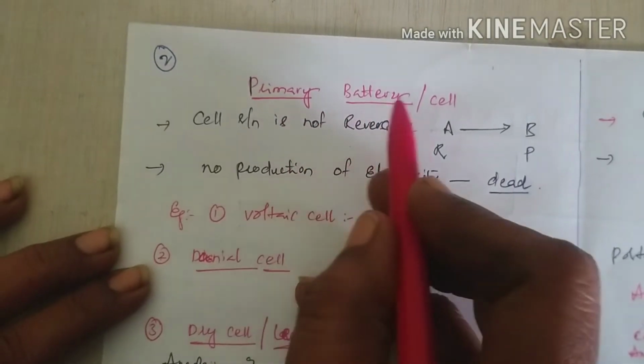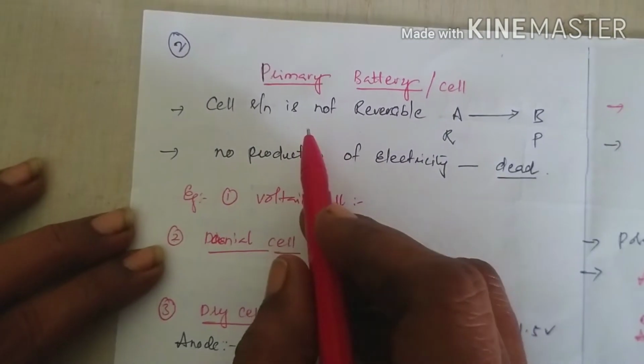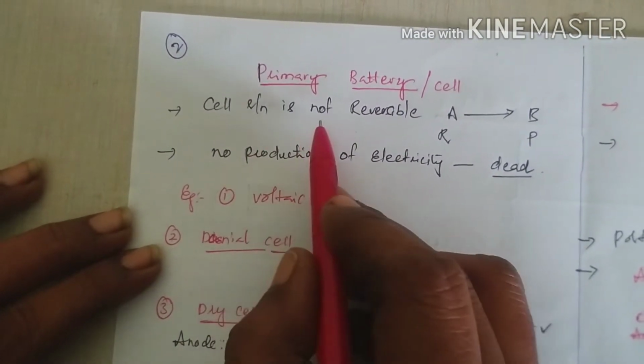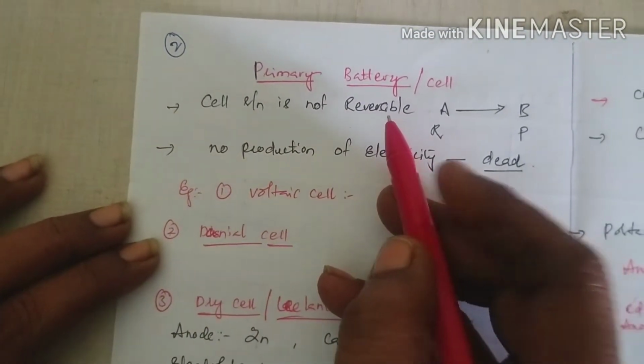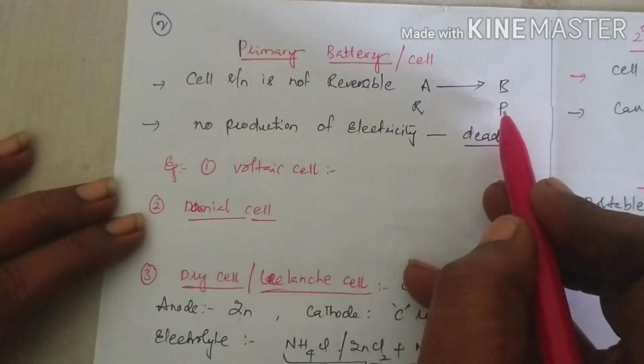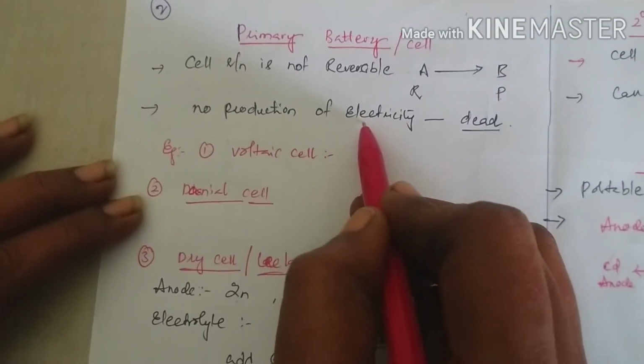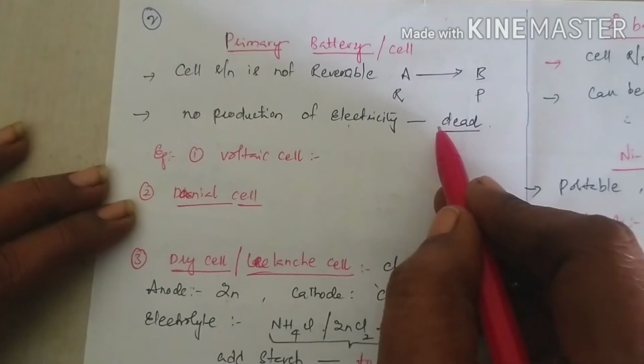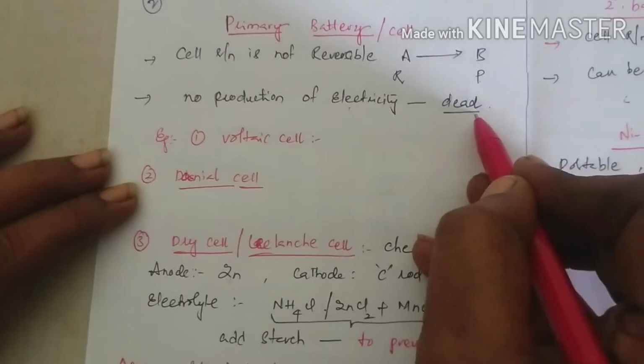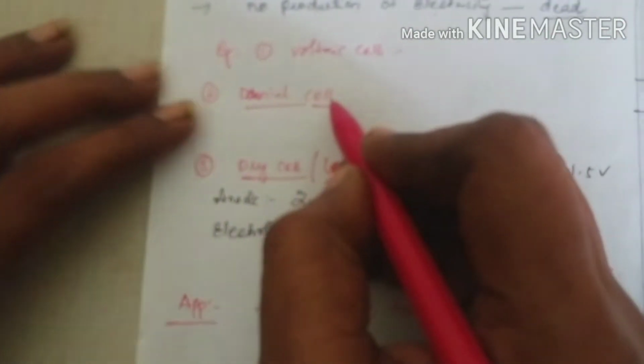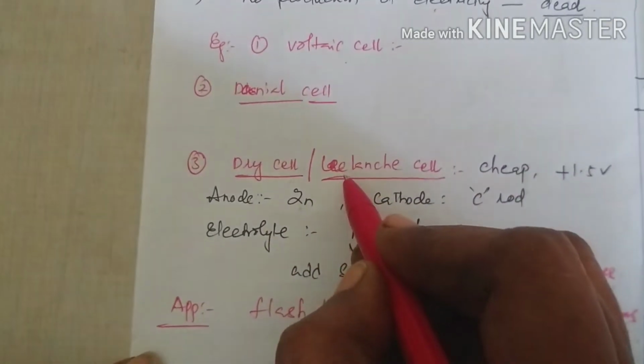Coming to primary cells or primary batteries. Here the cell reaction is not reversible. After production of products there is no further production of electricity, which means the battery becomes dead. For example, the voltaic cell and Daniell cell. The third one is the dry cell.